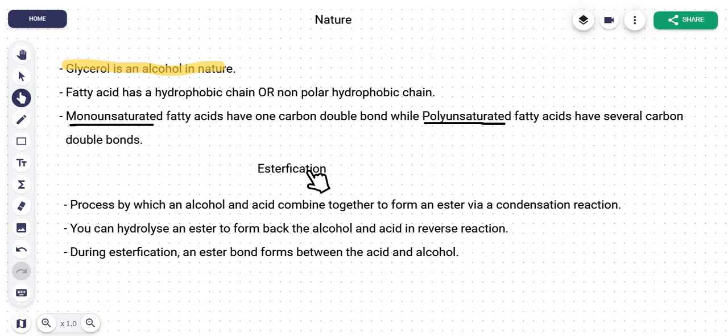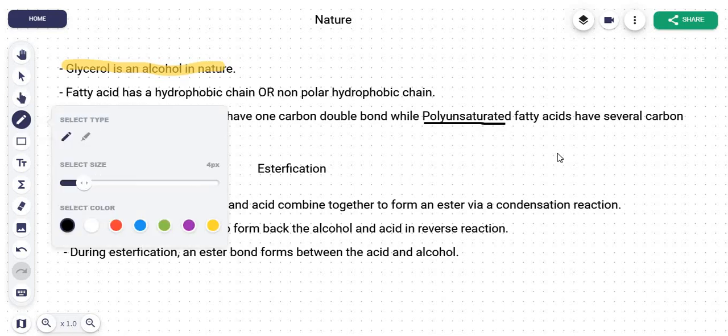And in a condensation reaction, a water molecule is always formed. Whenever there is condensation happening, you can also hydrolyze the formed compound back into the constituent reactants, therefore giving rise to a reversible reaction, and a reversible reaction is shown by this, right?